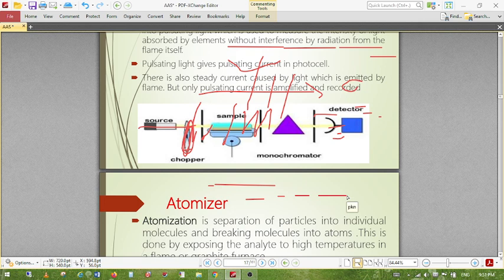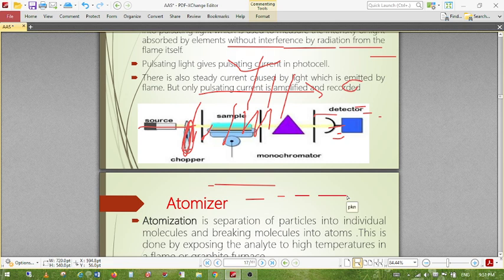When natural gas is used, the temperature goes up to 1900 degrees centigrade. If you use oxygen and natural gas, it can reach 2800 degrees centigrade. With hydrogen and air, it is up to 2100 degrees centigrade. Similarly, oxyacetylene, that is oxygen and acetylene, can go up to 3150 degrees centigrade. That means this is the highest temperature, used mostly in welding and cutting.